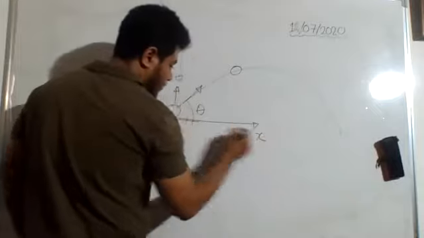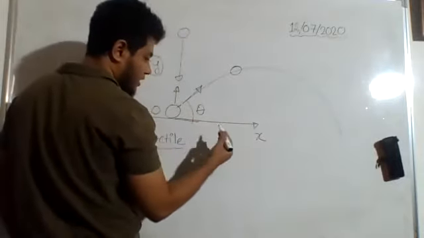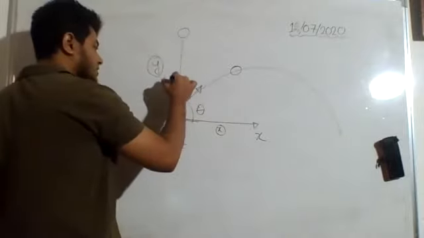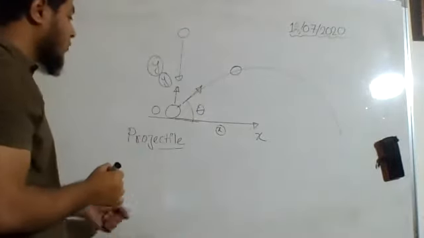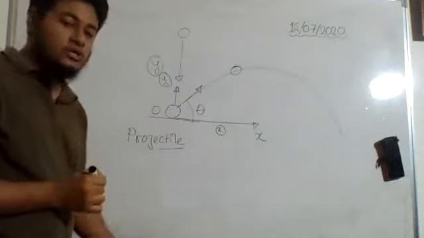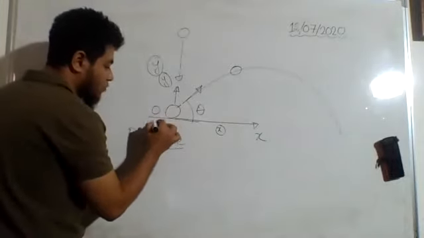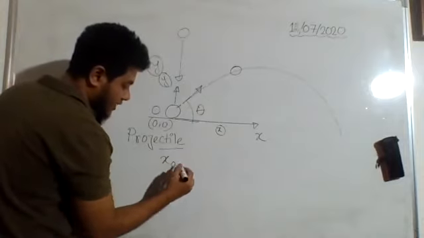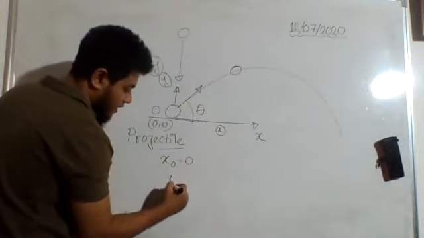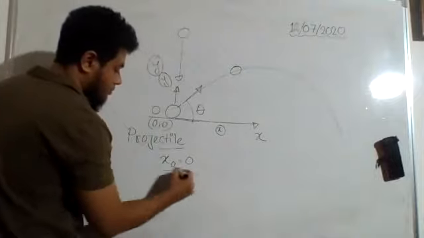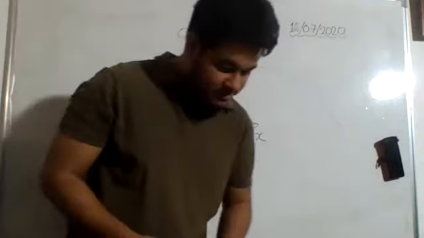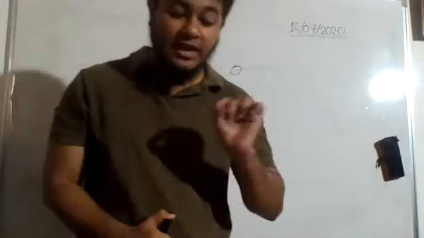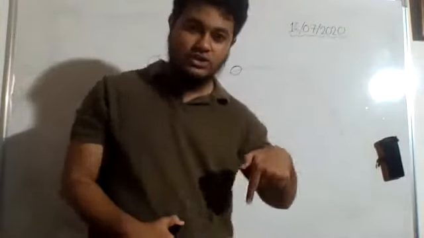This is x, whatever distance it covers along x, it is going to be termed as x, and whatever distance it covers along y, it will be termed as y. Now, what is the initial position? Initial position is (0, 0). That is x naught, the initial position along the x-axis, this is 0, and y naught is also equal to 0.